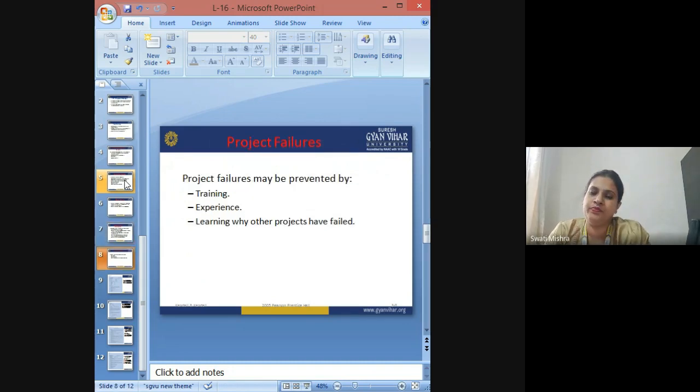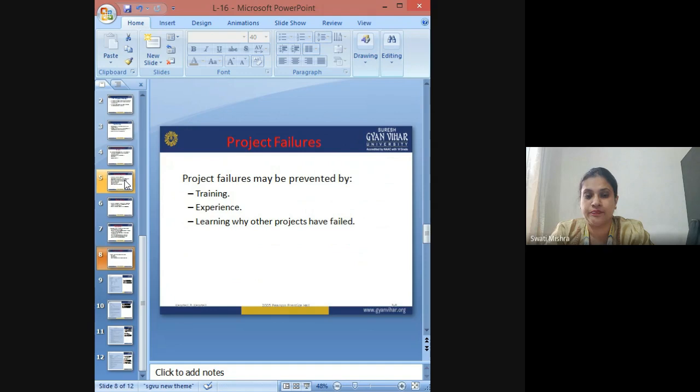And there is the last thing that needs to be managed absolutely well, and becomes one of the key elements of project feasibility analysis, which is management of the project failures. So obviously you must have heard about multiple different types of projects which have failed due to many different reasons.